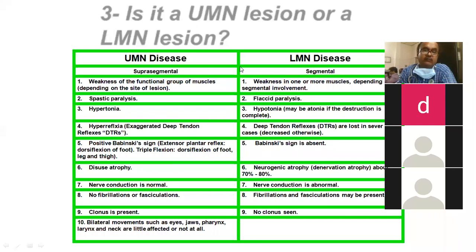There will not be loss of muscle mass. But after some time, after 1 year, he may have atrophy. That is what we call disuse atrophy. Whereas in the case of a lower motor neuron lesion, where anterior horn cells and some other things are involved, there will be atrophy.